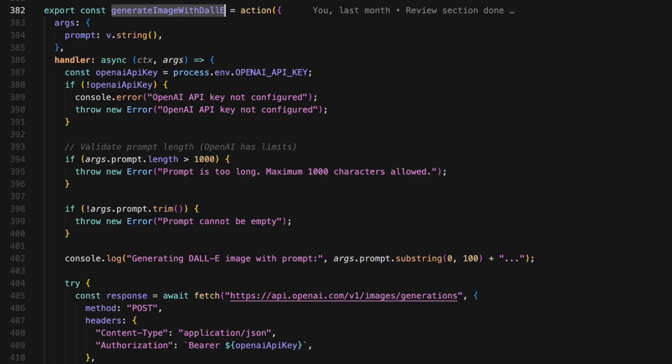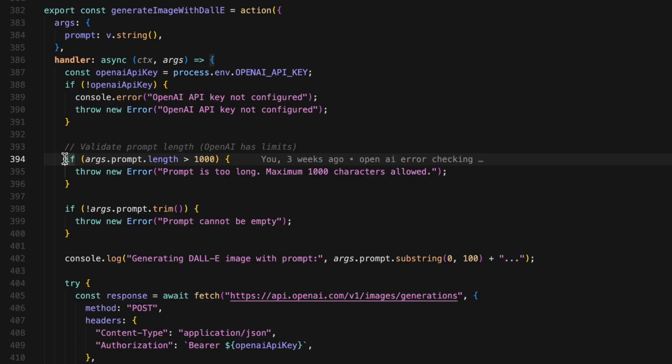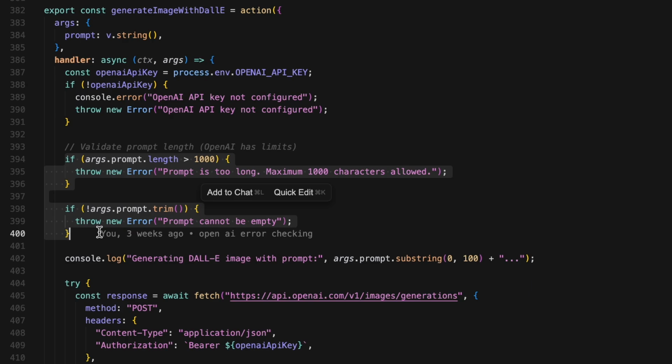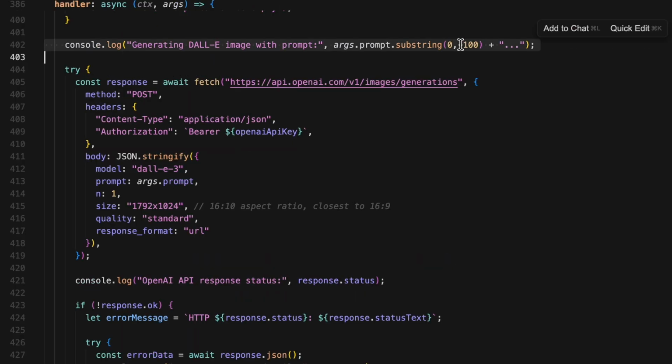API key check. The first thing the function does is check if we have the OpenAI API key. If no API key, we can't proceed. If it's missing, we log an error and throw an exception immediately. Next, we validate the prompt itself. There's two checks here. Length check. OpenAI has a limit of 1000 characters for DALL-E prompts. If ours is longer, we throw an error. Empty check. We use .trim to remove whitespace, then check if there's anything left. Empty prompts aren't valid. Then we log the first 100 characters of the prompt so we can see what we're generating.